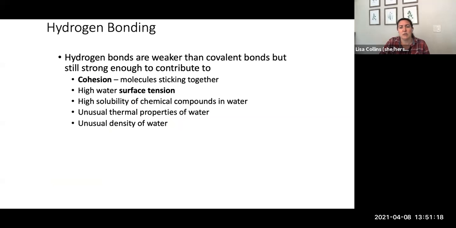Here are some of those unique properties of water. Even though hydrogen bonds are considered weak, they still allow the molecules to stick to one another, which creates cohesion. This cohesion is why when you spill water, it does not splatter into billions of molecules, but instead forms a puddle. Water also has surface tension, a thin skin that allows you to fill a glass of water over the top edge and not have the water spill. The hydrogen bonds hold the water together.